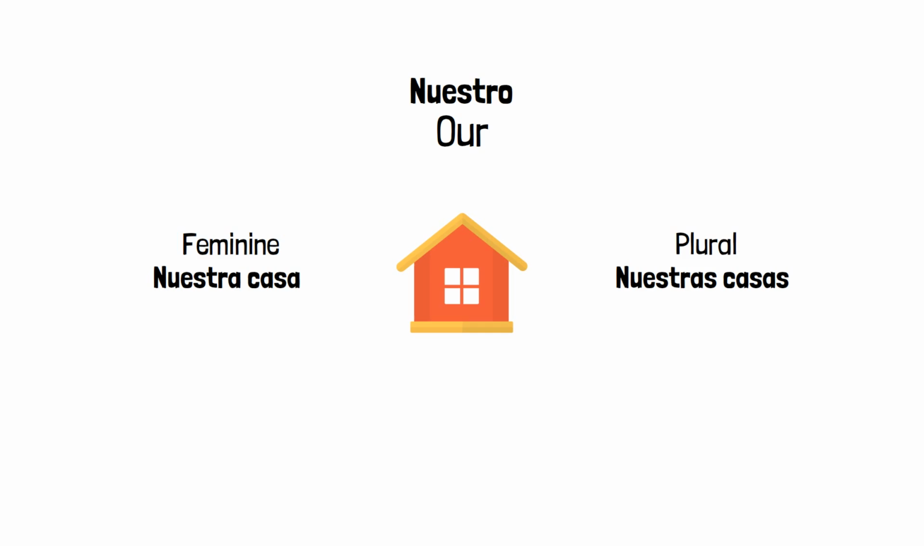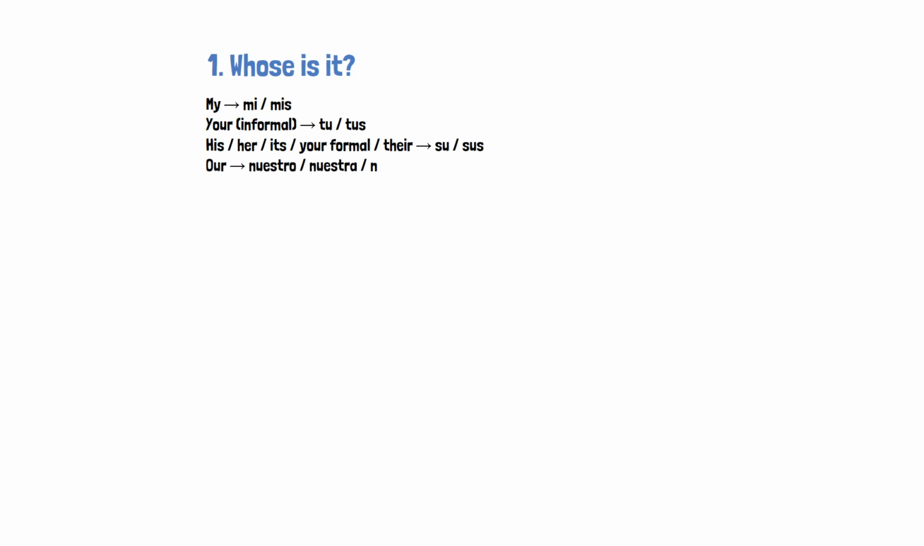Here's the decision process. First, whose is it? That tells you which possessive. My, use mi or mis. Your, informal, use tu or tus. His, her, your formal, their, use su or sus. Our, use nuestro, nuestra, nuestros, or nuestras. Your plural informal in Spain, use vuestro, vuestra, vuestros, or vuestras.